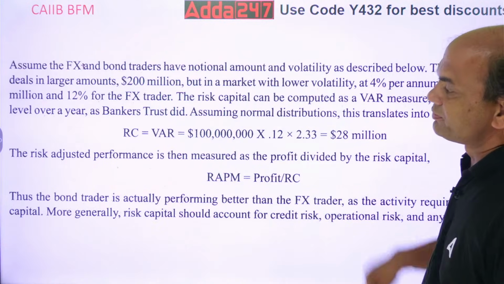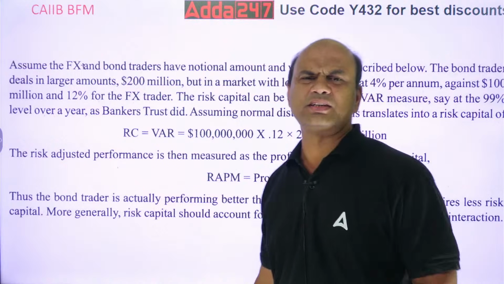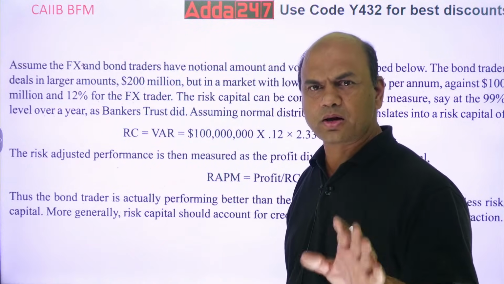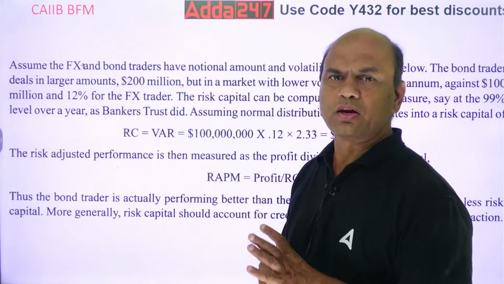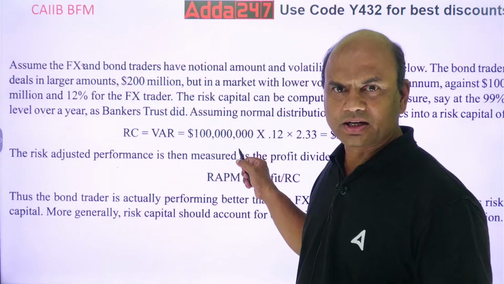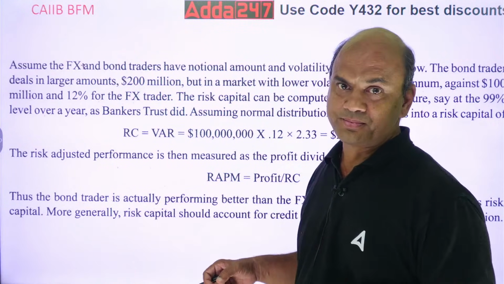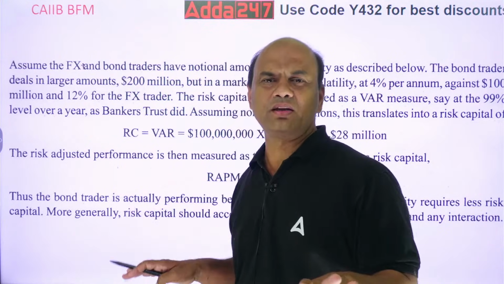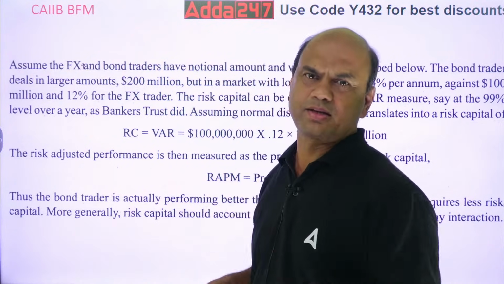Now next one. This one is a roughly 1 mark numerical. It is from the same topic, risk. Okay, risk has 3 numericals. One is the first one which I took, this is the second one and the third one is there. I'll take all the 3. Out of these 3, 1 or 2 will compulsorily be there.